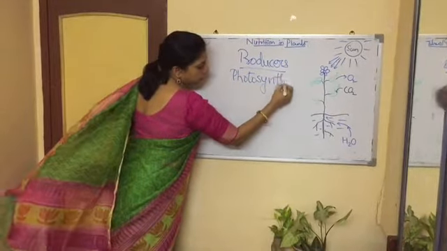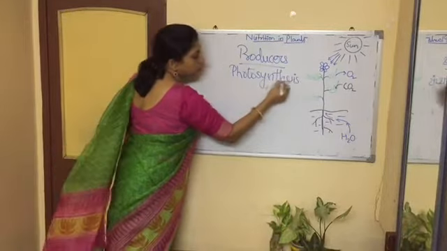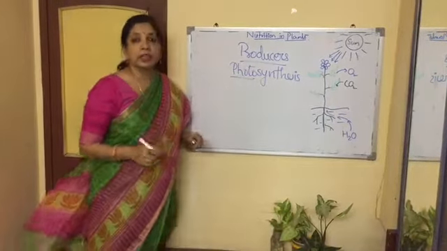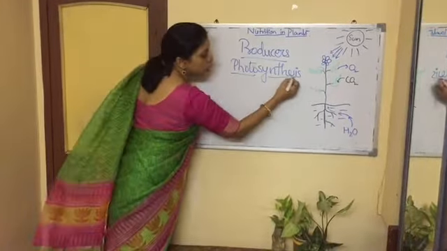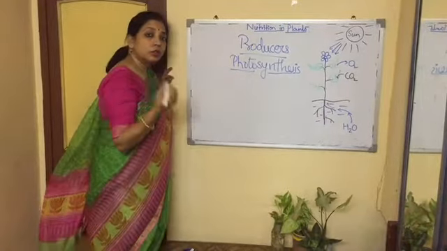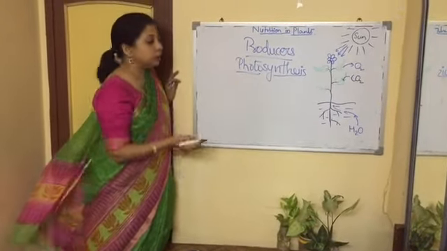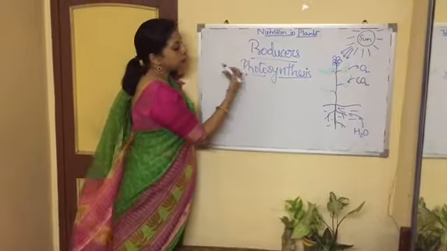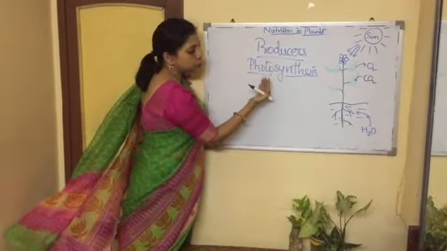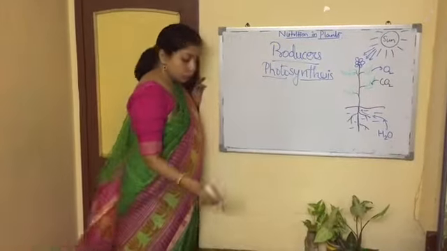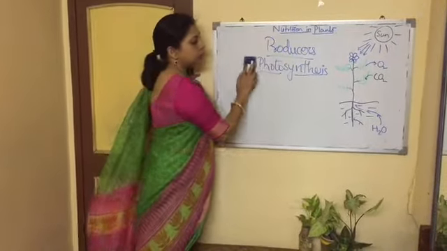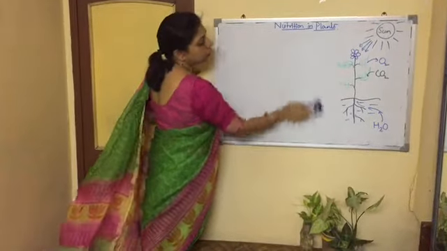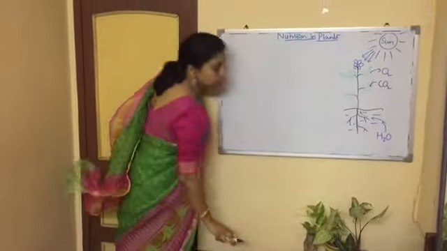We will break this word to understand it. Photo means light and synthesis means to make something. So green plants make food with the help of light. So this process is known as photosynthesis.